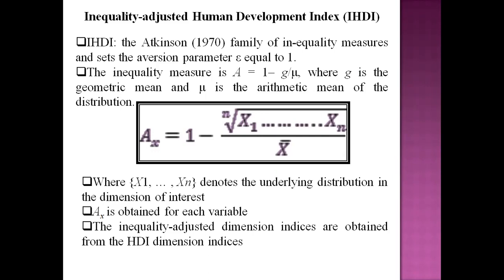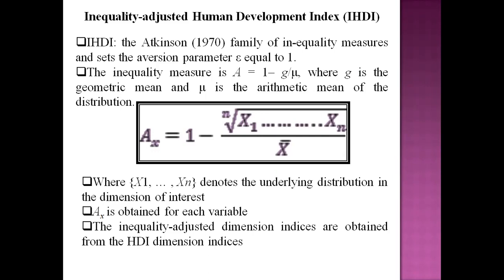So the inequality, where x1 to xn denotes the underlying distribution in the dimension of interest. Already I have said that there are three dimensions we are interested to include here: the health indicator dimension, the educational dimension, and the income dimension. A suffix x, that is Ax, is obtained from a variable. The geometric mean in the equation, the small g, does not allow zero values.